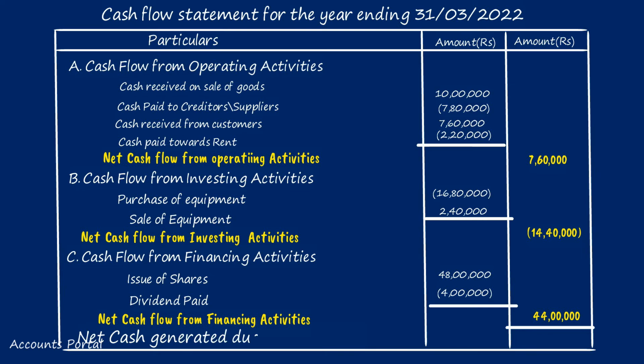So what is the net cash generated during the period? On the whole, A plus B plus C. So 7,60,000 minus 14,40,000 plus 44 lakhs. 37,20,000 is the net cash generated during the period, all the activities put together. That is why the question says in the last line, cash account was increased by 37,20,000. This method of preparing cash flow statement is called the direct method. Generally, opening cash and cash equivalents and closing cash and cash equivalents are given in the question. The difference between the two is nothing but net cash generated during the period.